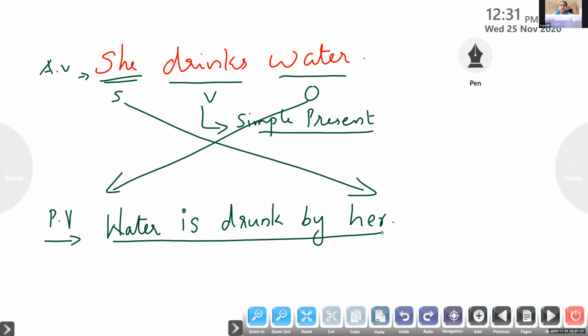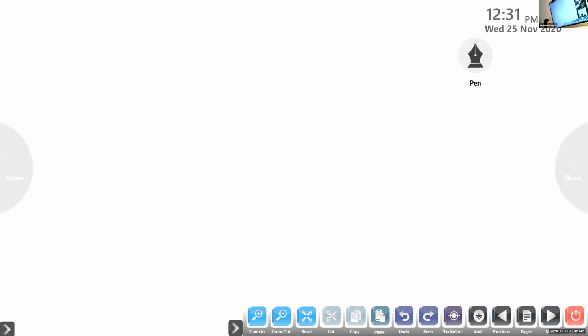Water is drunk by her. Read the first sentence, the active voice sentence. She drinks water. Passive voice sentence: water is drunk by her. Got it, children? Yes, ma'am. Got it? Okay. Again, one more example.